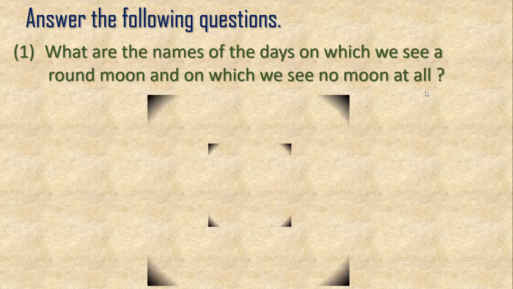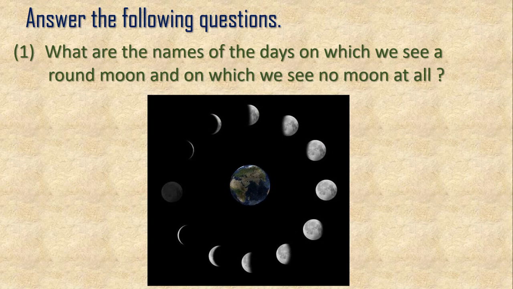Dear children, see this picture, right? These are phases of the moon. On one day we cannot see the moon, and after 15 days we can see a full moon, or a round moon. Here the question asked is, what is the name of the day on which we see a round moon?